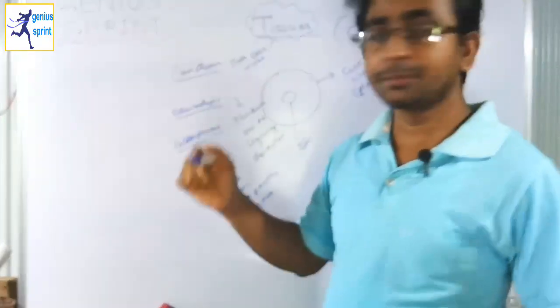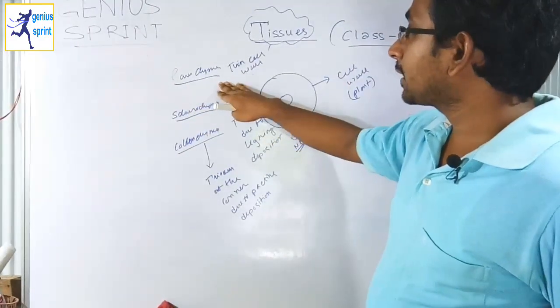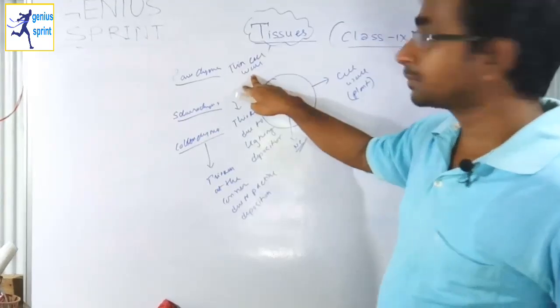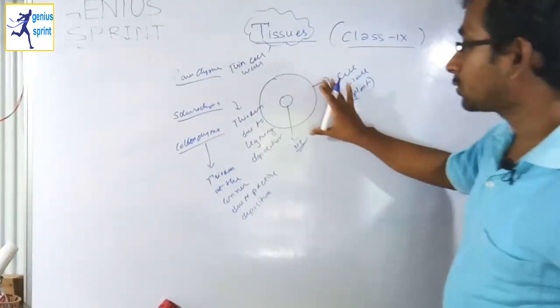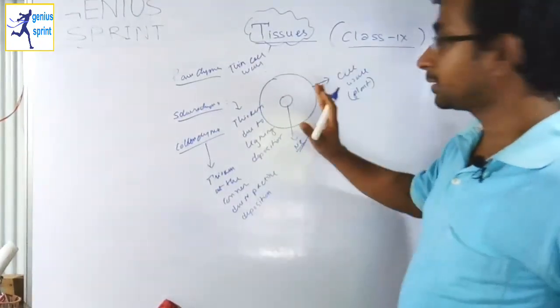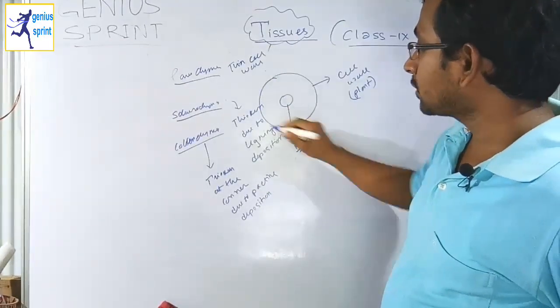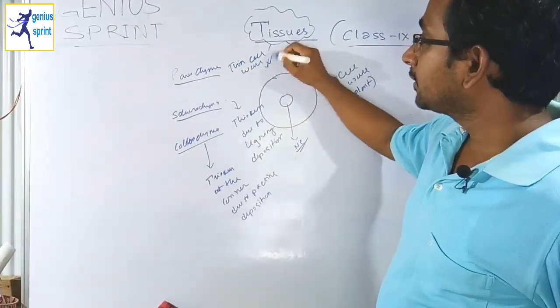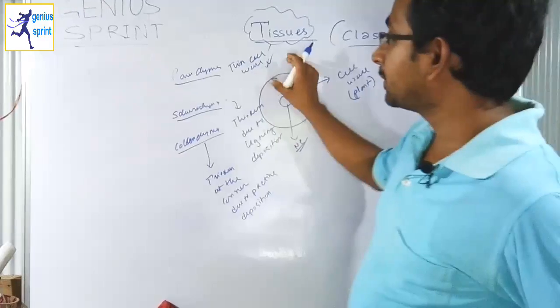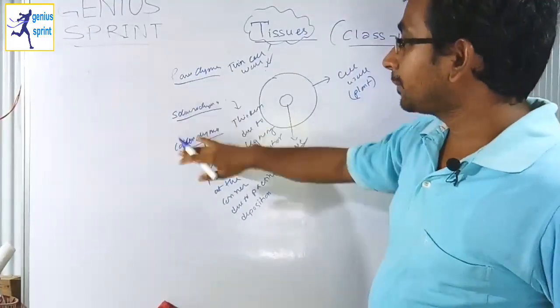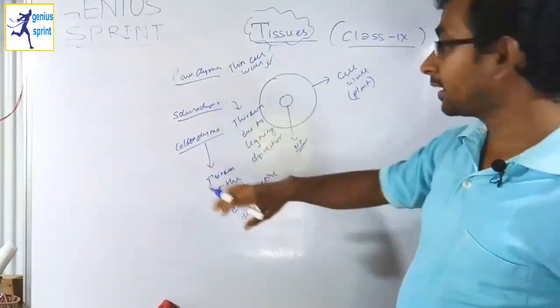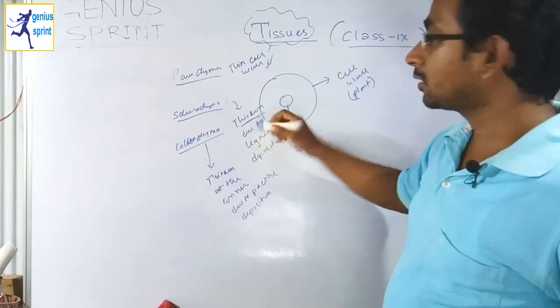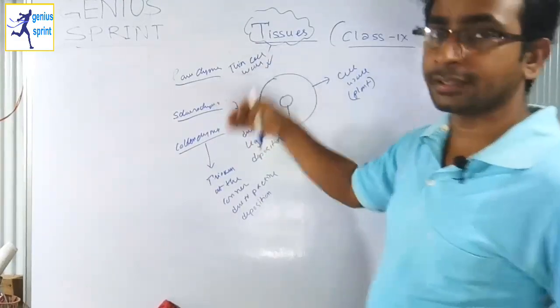The basic difference between them is that in parenchyma the cell wall is very thin. Suppose I draw a parenchyma cell. Here this outer cell wall should be very thin. So this is the basic difference. In sclerenchyma, the cell wall is thicker, very thick as compared to parenchyma.